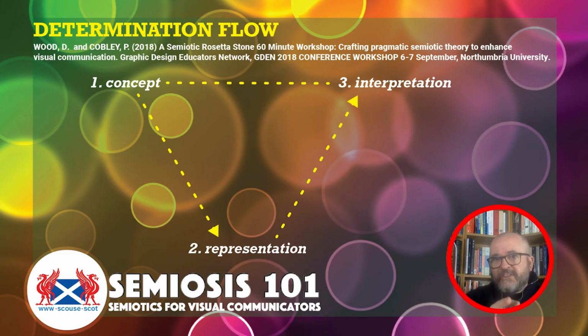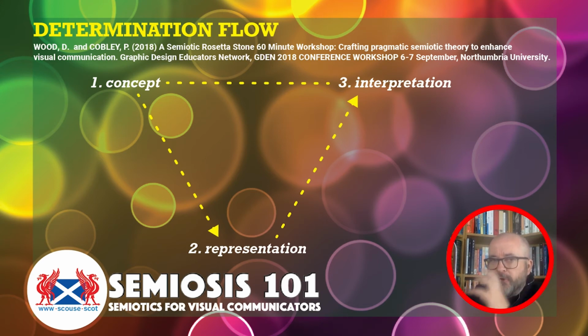If the representation that you define within your visual communication makes connections to your target audience, they will interpret it in the correct way that we want them to. So the interpretant, using a term that's better for designers, is how the visual communication will be interpreted by the audience. If it's interpreted the right way, they will make the connections to the meaning and the intention of the brief.